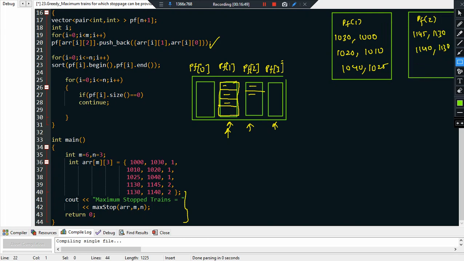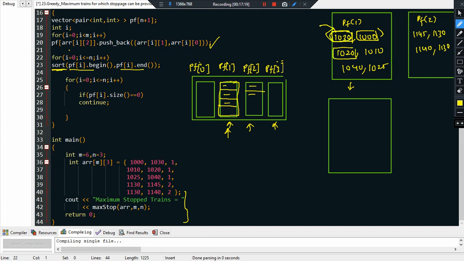Now when I write sort, with pf of i dot begin, pf of i dot end, it sorts for every platform. This one is empty, so no problem. This is also empty, no problem. Now when this is sorted, it will be converted into this format. This is the departure time. Remember, we have pushed the departure time first and then the arrival time in the pair. So when I write only sort, it will consider this for reference, and sort in ascending order of the departure time.